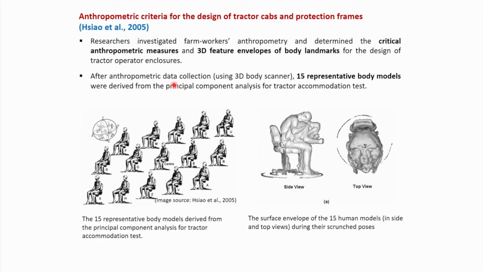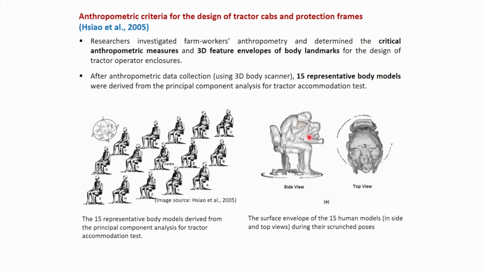After anthropometric data collection using a 3D body scanner, 15 representative body models were derived from principal component analysis for tractor accommodation test. And in this image, we can see the surface envelope of 15 human models.